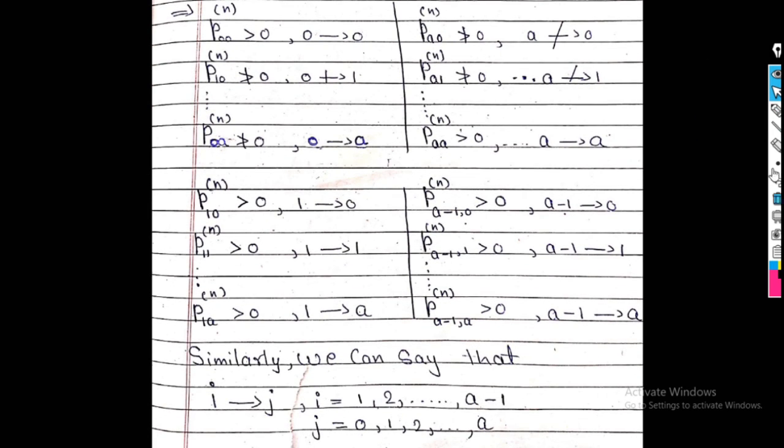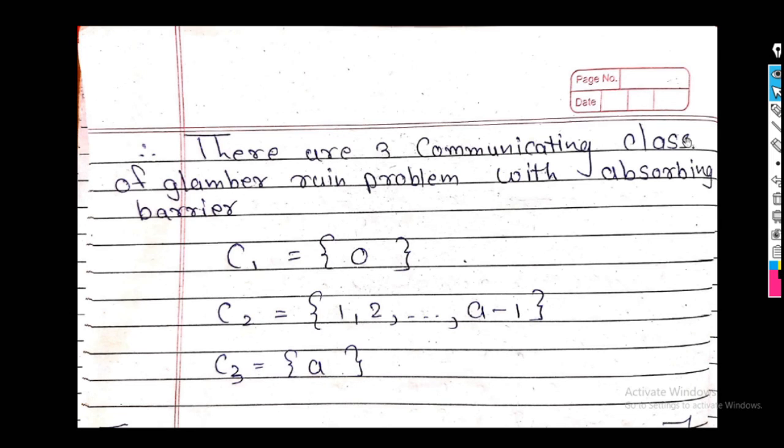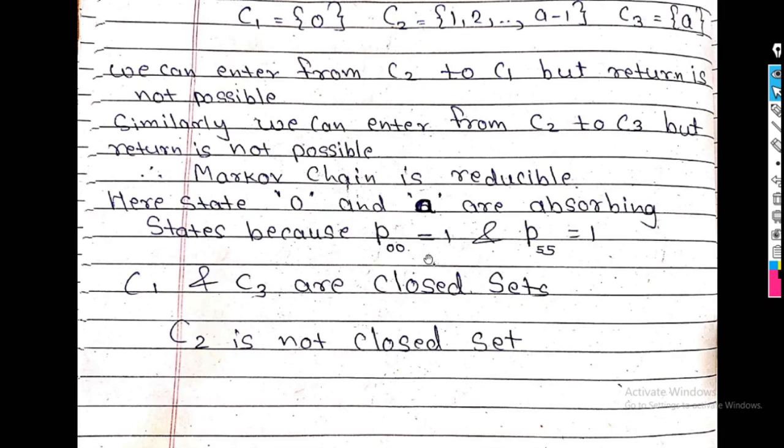So, see here my statement: i leads to j when i takes values 1 up to a minus 1 and j takes values 0 up to a. So, what we get here? Again we get 3 communicating classes: 0, then the second communicating class 1, 2 up to a minus 1, and the third communicating class is a.